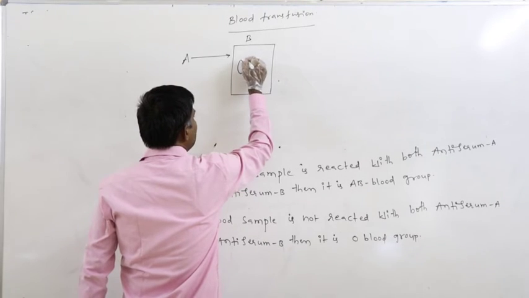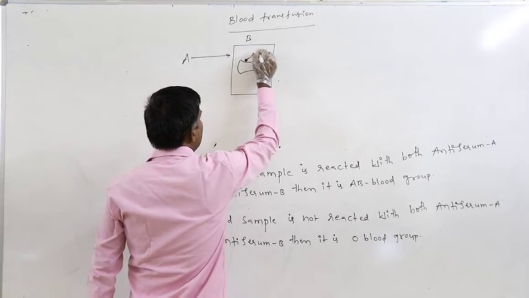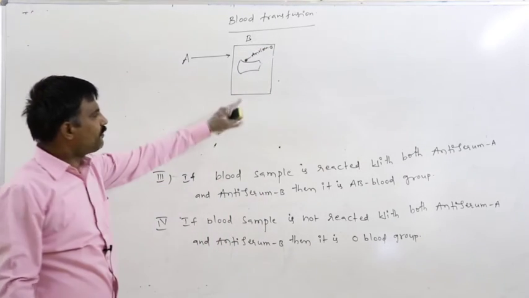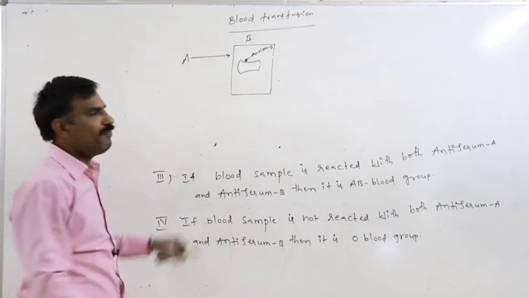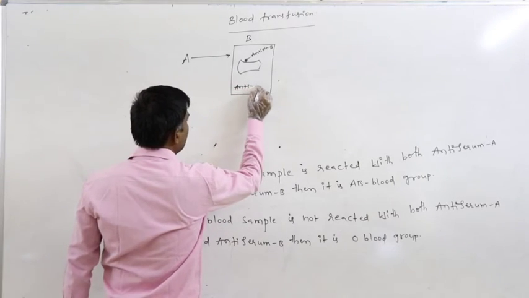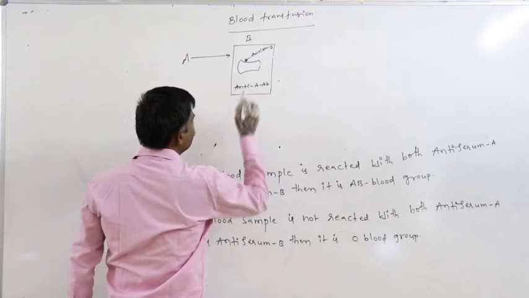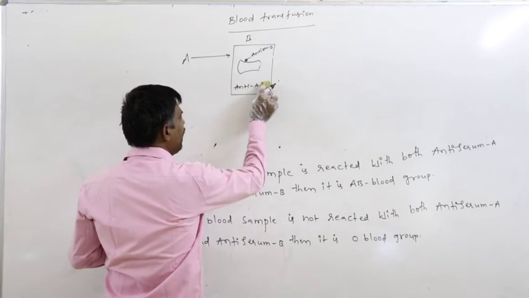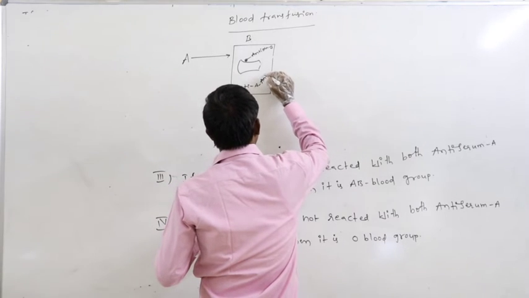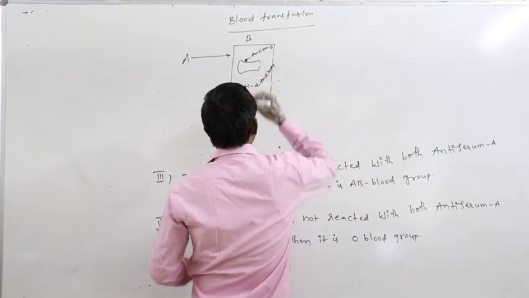On the surface, antigen B is present. What kind of antibody is present in the blood plasma? Anti-A antibody. Definitely anti-A antibody is present.